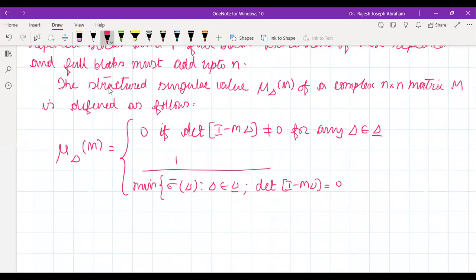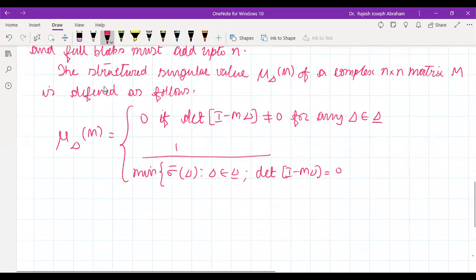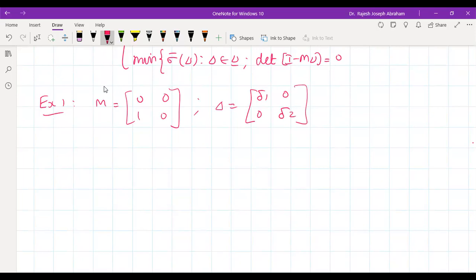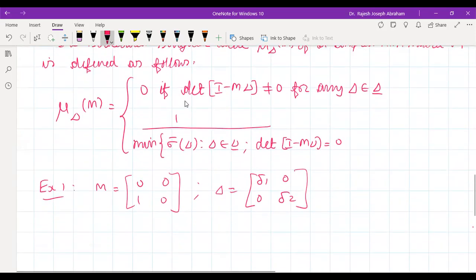Let's take one example, so that it is clear. Example 1. Suppose your M is 0, 0, 1, 0, and your delta is given like this: delta 1, 0, 0, delta 2. Can you find the structured singular value? How will you find it? What do you have to do first? You have to find I minus M delta. Find what is I minus M delta.